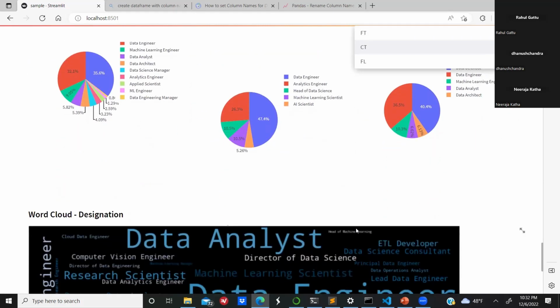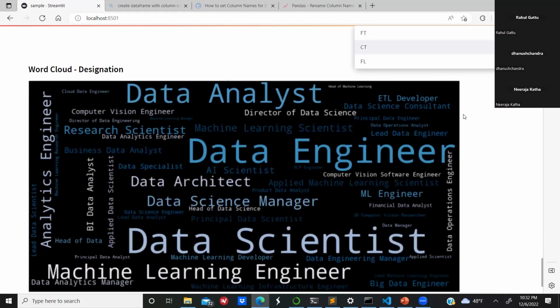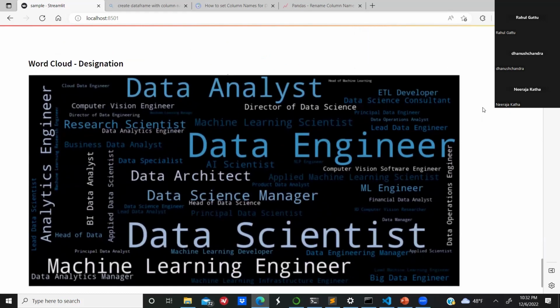If we further scroll down, this is the word cloud visualization we have done. So for this, we have taken the job titles that are offered by any company into consideration. And when we see the word cloud, we can say that data engineer and the data scientist are the most commonly available positions that are offered by the companies.